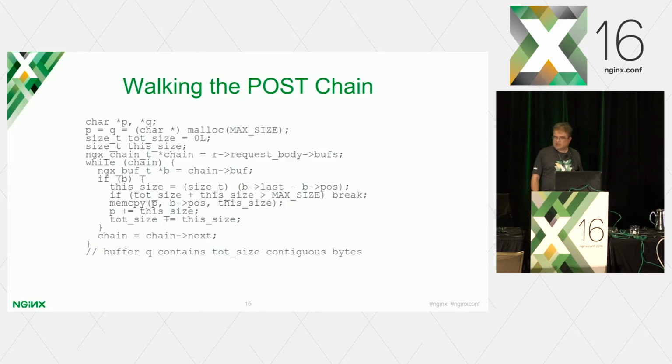The video of this talk will be published by NGINX, so you can just pause the video later and look at this code. It's really simple. Essentially, the length is determined by subtracting the post pointer from the last pointer. It's not plus 1 or anything. It's literally last minus post.